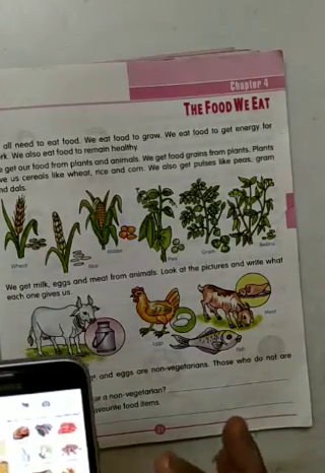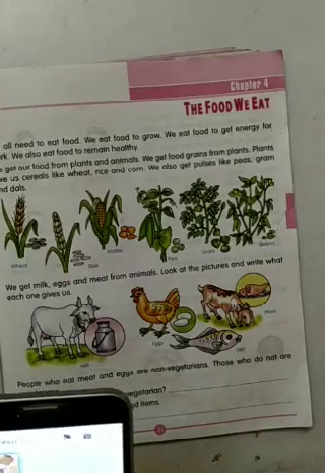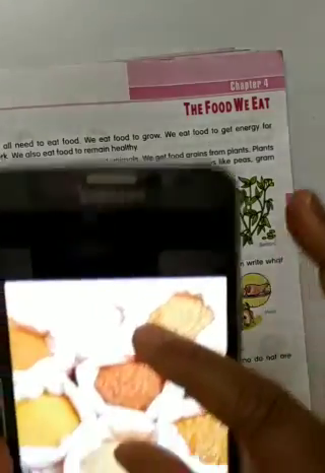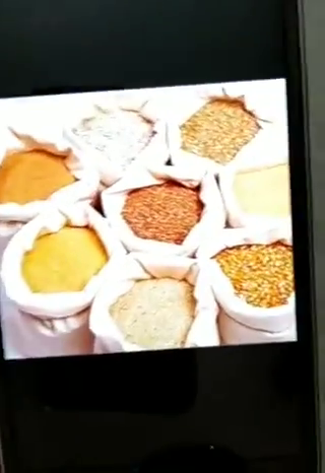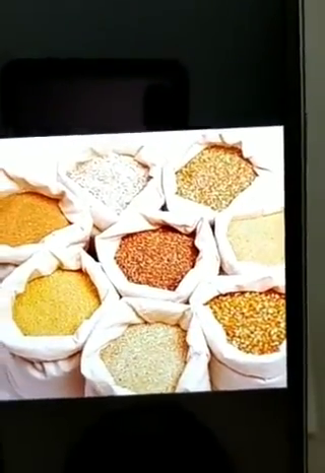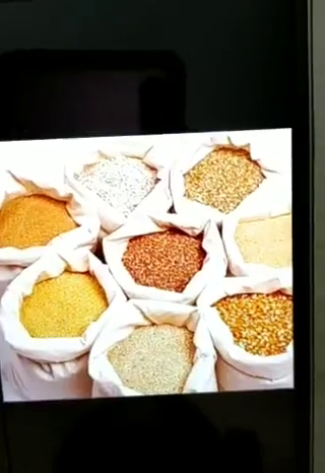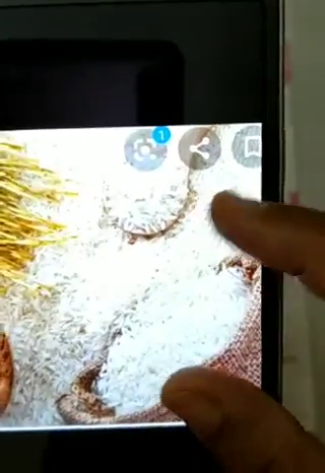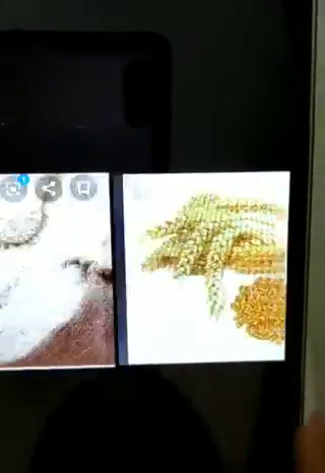Then students, I'll show you some other photos of the grains. Whatever grains we are using for making chapatis, rice. Maharashtrian people make bhakri out of rice, and we eat rice also with dal.